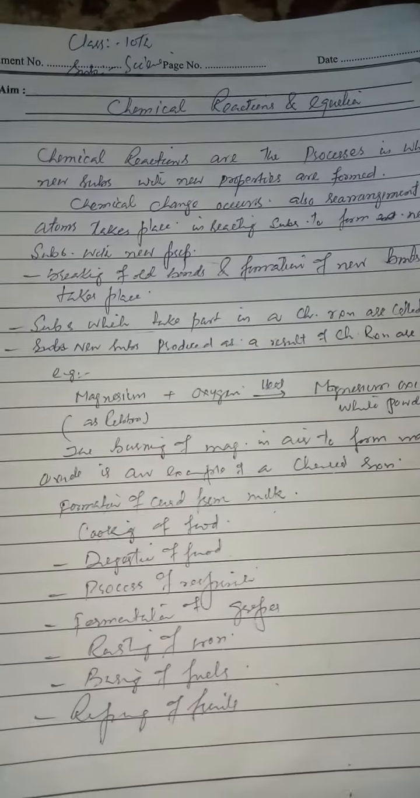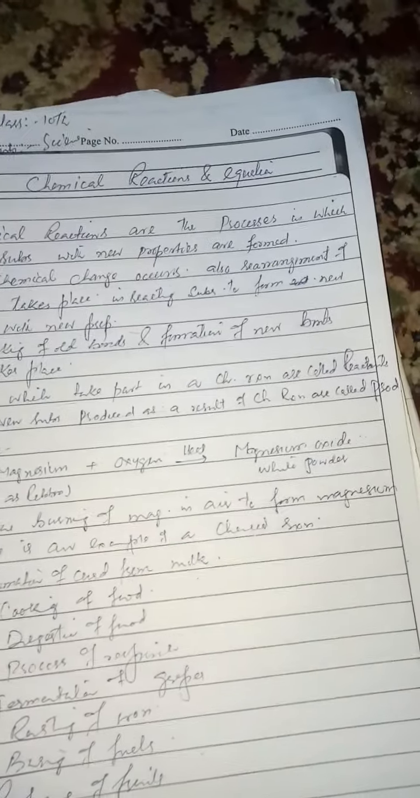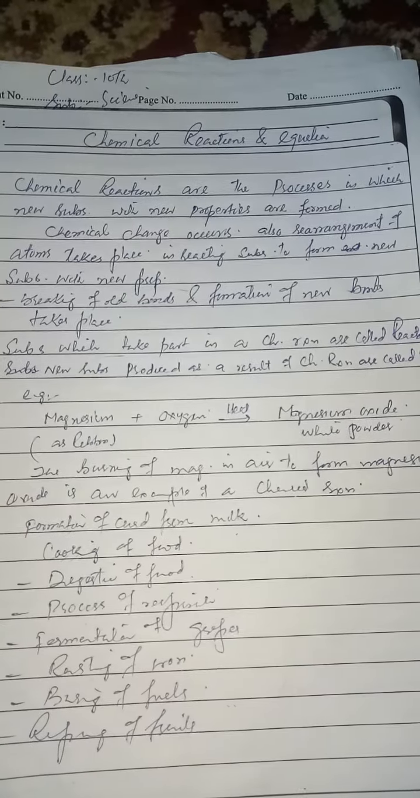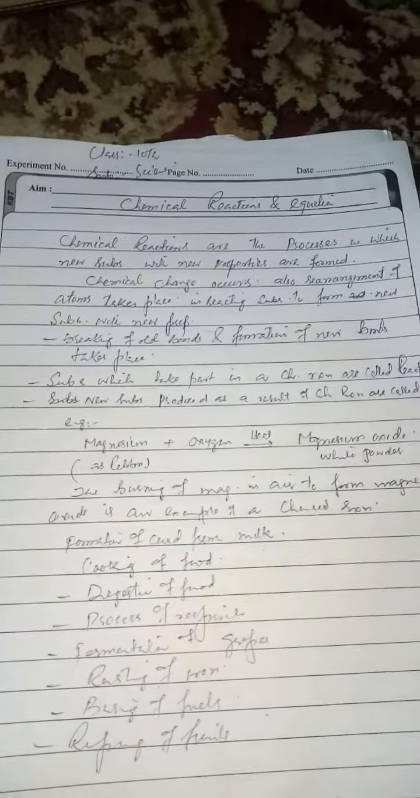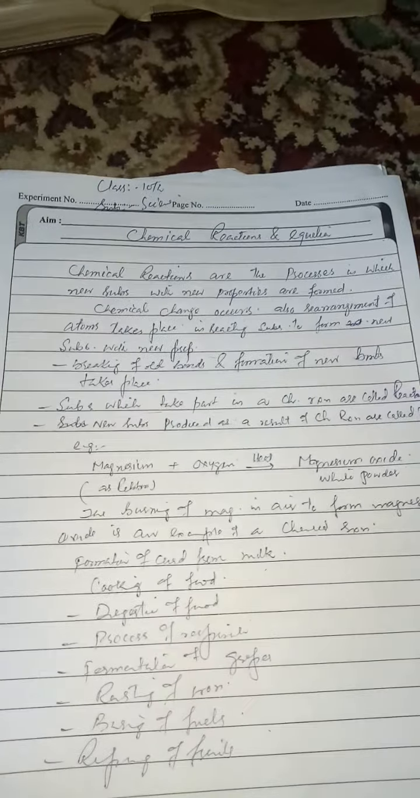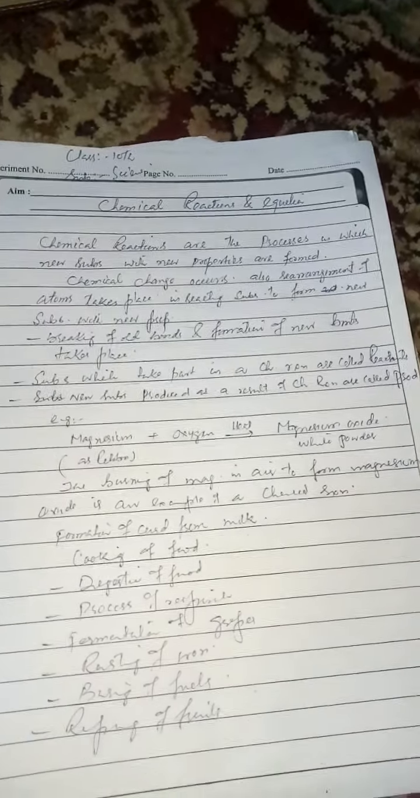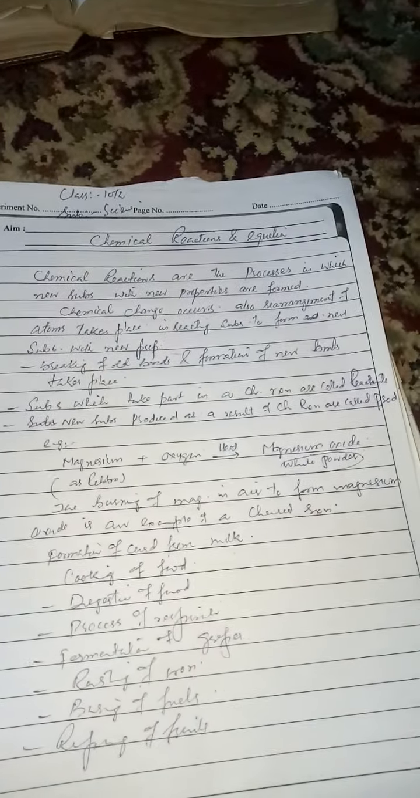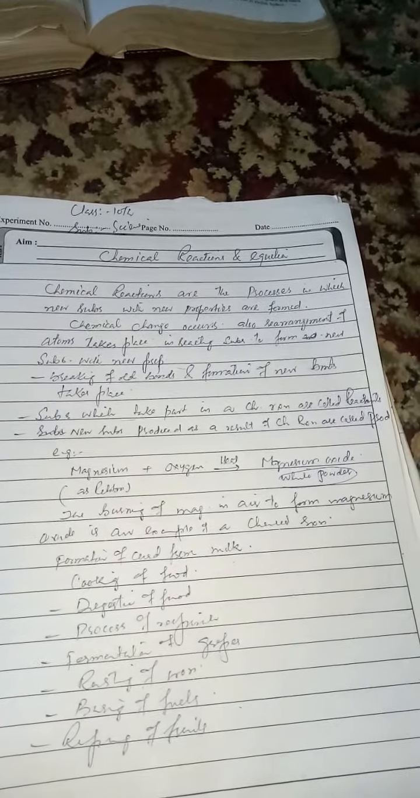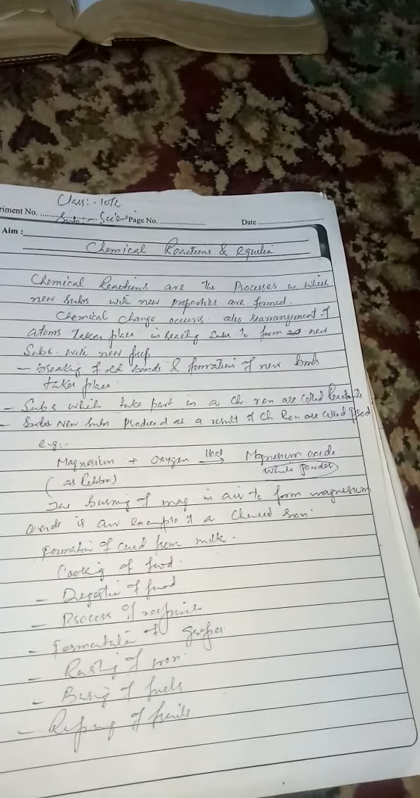So the substances which take part in a chemical reaction are called reactants, and the new substances produced as a result of the chemical reaction are called products. For example, when magnesium metal combines with oxygen after heating, it forms magnesium oxide. Magnesium oxide is a white powder. Magnesium burns in the presence of oxygen with a dazzling flame, and it forms magnesium oxide.